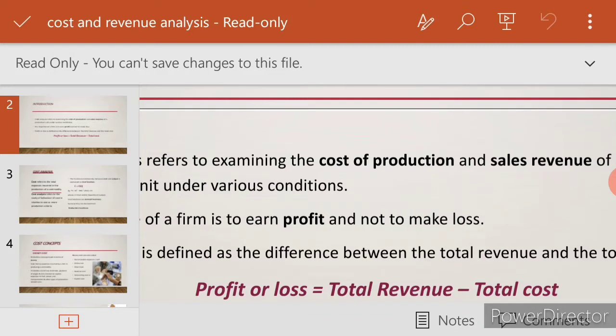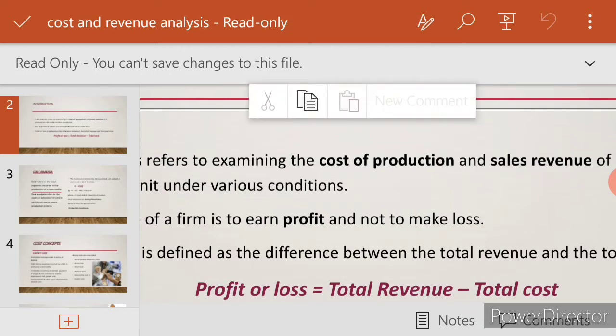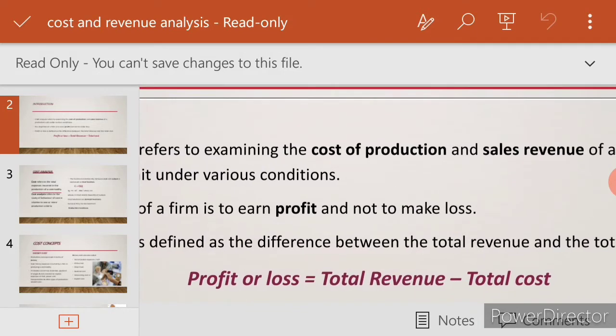My cost is 1 lakh, and the revenue which I have received is 1 lakh 20,000. So revenue is 1 lakh 20,000 minus 1 lakh, my cost. So what is the profit? My profit will be 20,000.